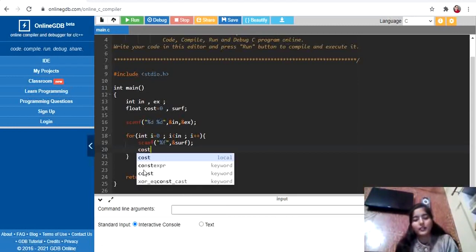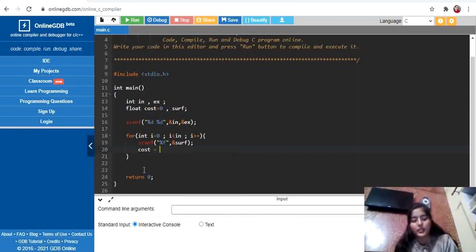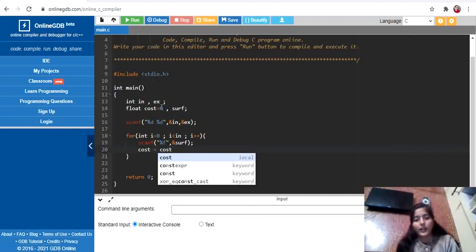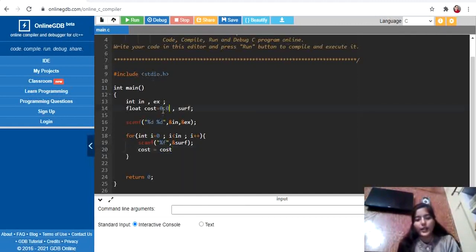So let's use our variable cost, okay, and let it be 0.0, right?